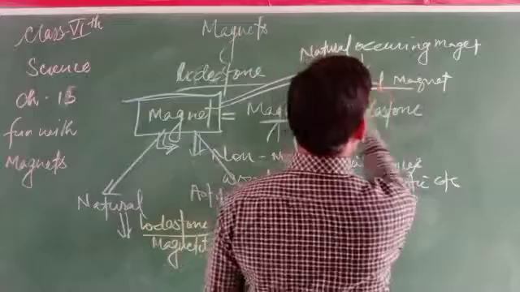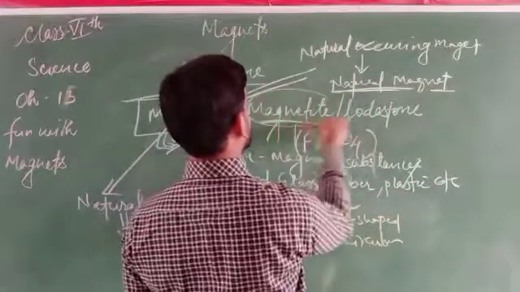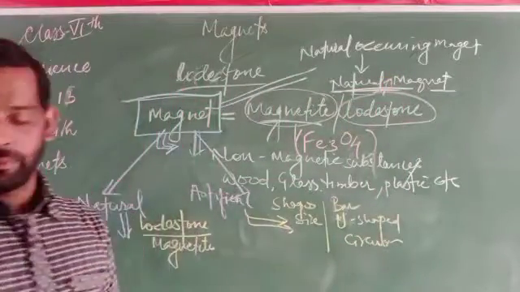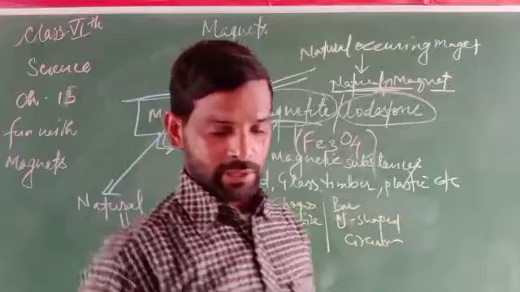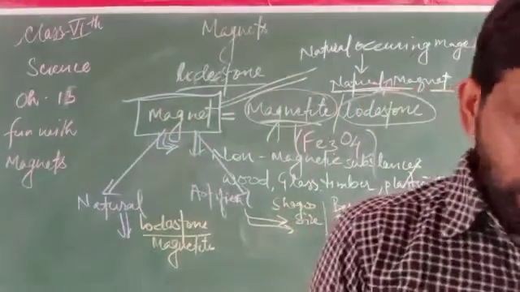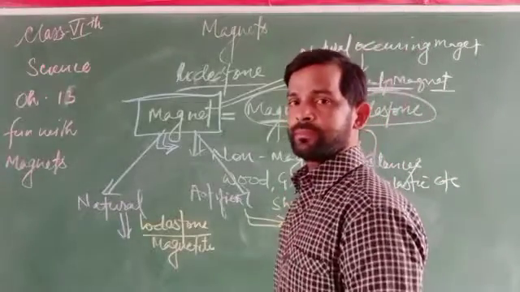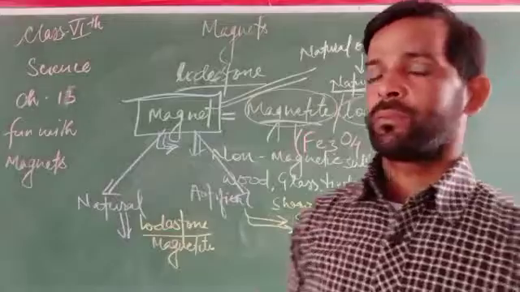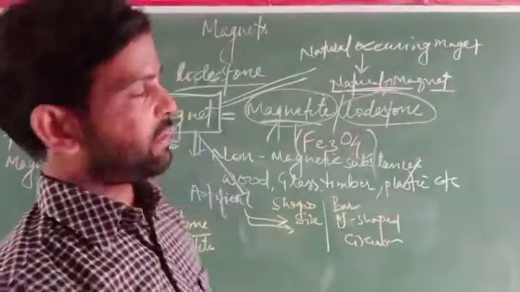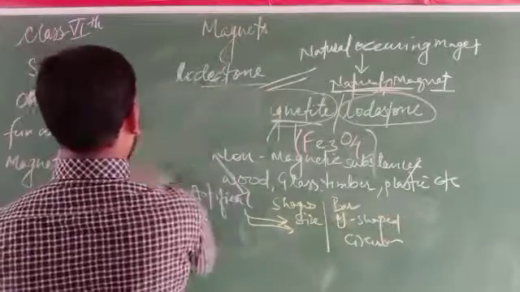Examples of natural magnets are magnetite and lodestone. They have powerful magnetic behavior. Artificial magnets are man-made magnets, manufactured by man.